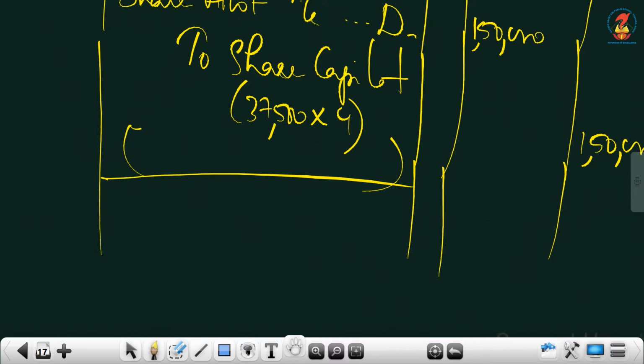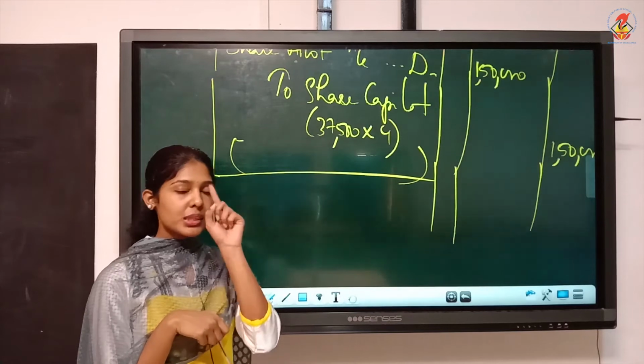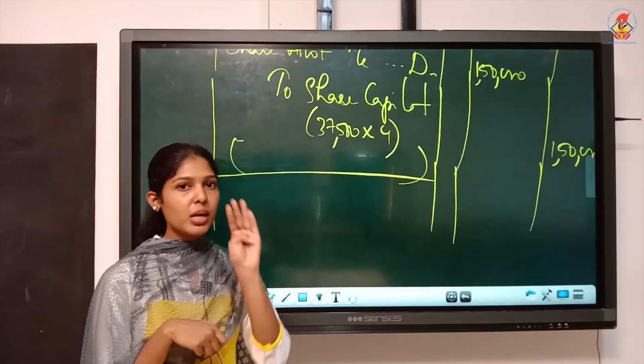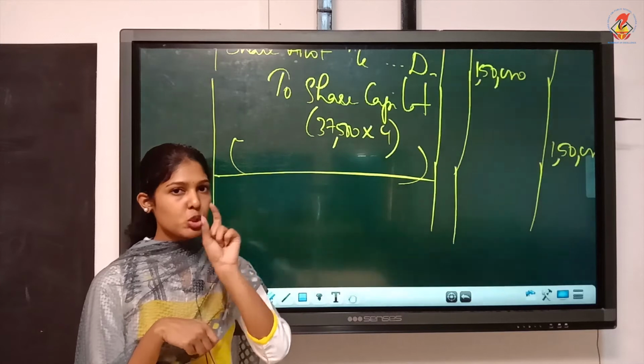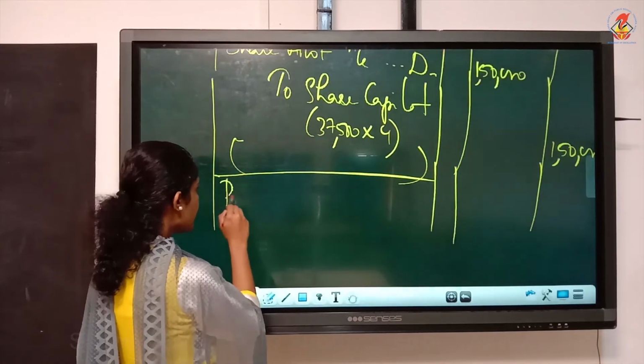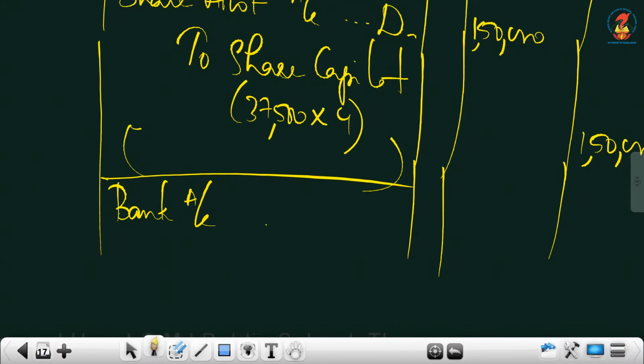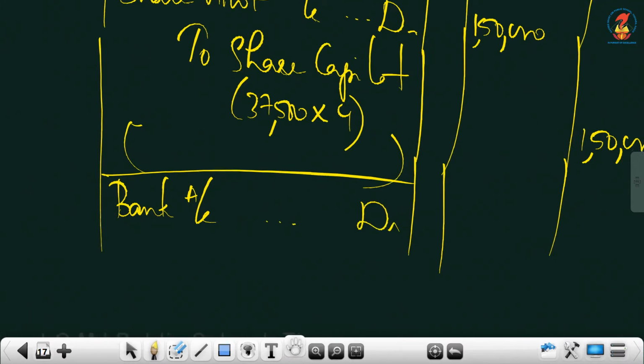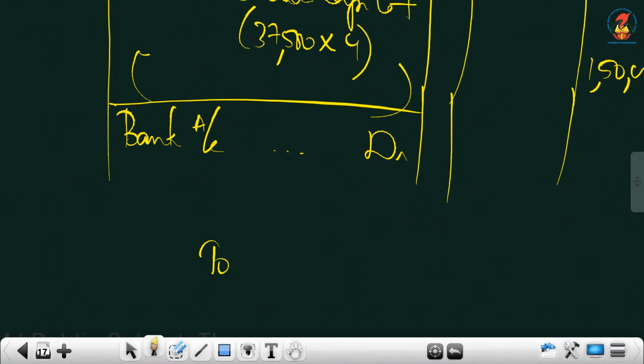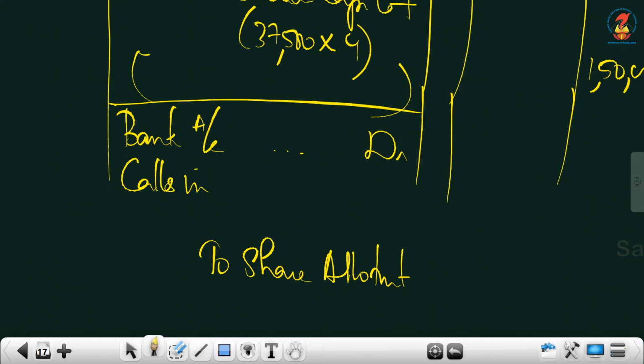Then the next one is the bank entry. The receipt entry is what we have to write. That time you must remember to open calls in arrears. With the bank term you must open calls in arrears. So the entry will become a compound entry. Bank account debtor, you just leave one line. Write the usual entry, that is bank account debtor to share allotment. Now we'll include calls in arrears with this entry. Being an asset, calls in arrears must be debited. This is how you have to add the calls in arrears account.